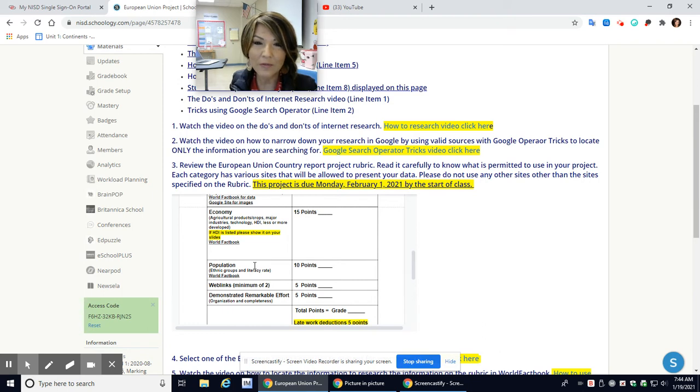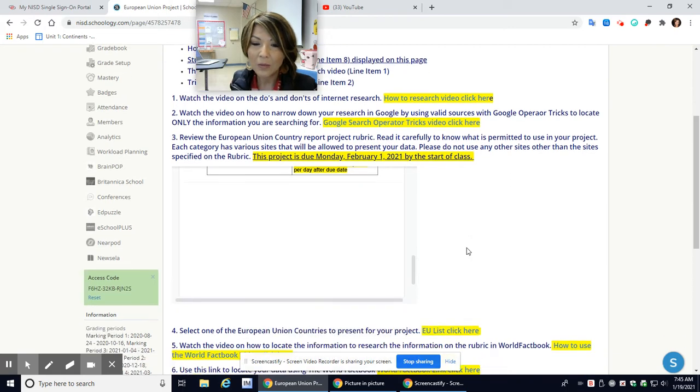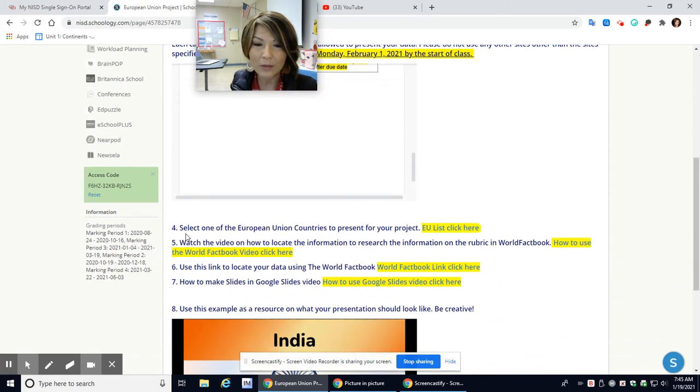Population, you're going to get that from World Factbook. If you notice inside the parentheses, that's what we're looking for. Okay, let's see, web links, minimum of 2. That would be World Factbook and Google. Demonstrated remarkable efforts and late work deduction 5 points per day after due date. No exceptions because we're giving you 2 whole weeks. Okay. Now, with that said, please follow along.